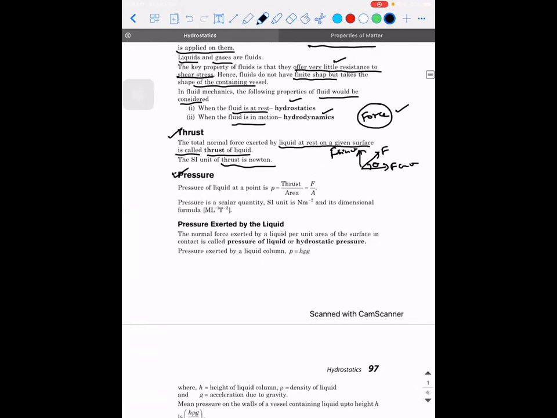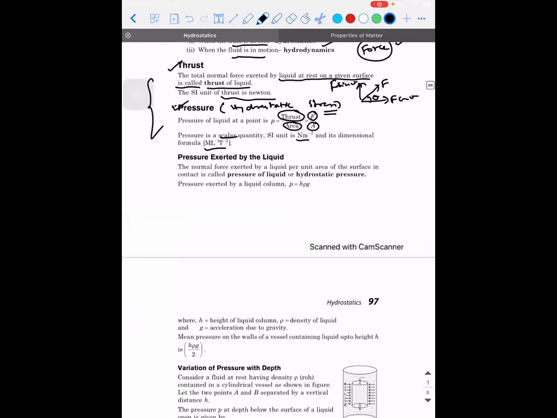Right. Then what is pressure? Pressure is also called hydrostatic stress. So what does pressure mean? Pressure of a liquid is defined as the thrust acting per unit area. So you take only the perpendicular component into consideration and divide it by the area of cross section. So thrust per unit area is called pressure, and pressure is a scalar quantity. What is the SI unit of it? It is Newton per meter square, and its dimensional formula is the same as that of stress, that is M L^-1 T^-2. I hope these two points are clear.